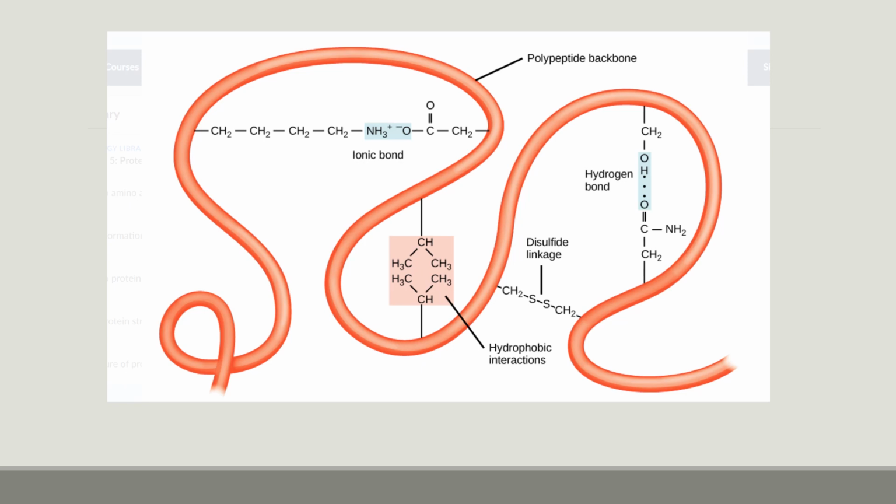This picture indicates the bonds involved in the formation of tertiary structure. Ionic bond, polypeptide backbone, hydrophobic interactions, disulfide bond and hydrogen bonds. All these bonds are joined together, and it is helpful for the formation of this tertiary structure.